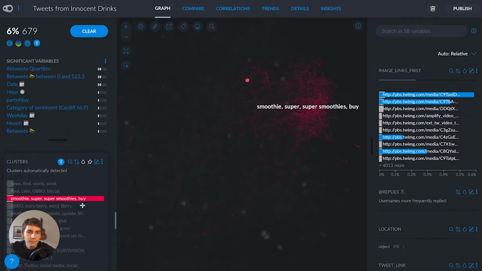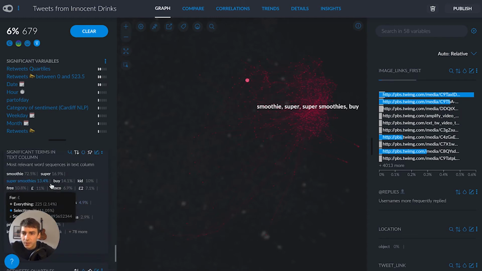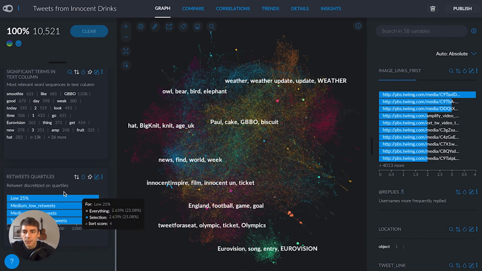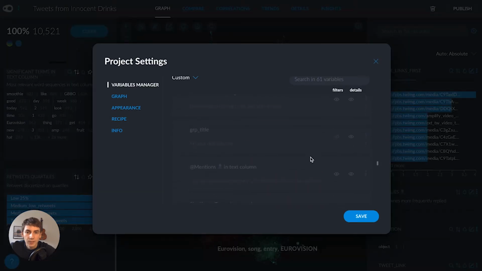If I filter it, then I can see values in the dataset are all going to be relative for tweets in this cluster. So I'm going to have a look at the significant terms here. Super smoothies, buy, Tesco's, drink, buy smoothies, vitamins, kids smoothies. These are all things that are appearing most relevantly in this cluster of tweets. But I'm wondering, what are the most popular tweets? So perhaps I can just move this variable up so we can see it a little bit better. Send it to the top.